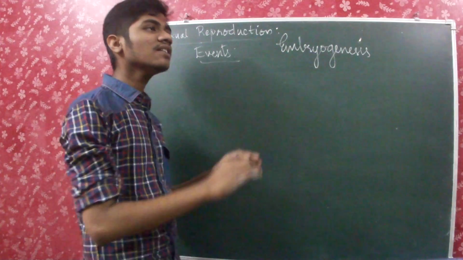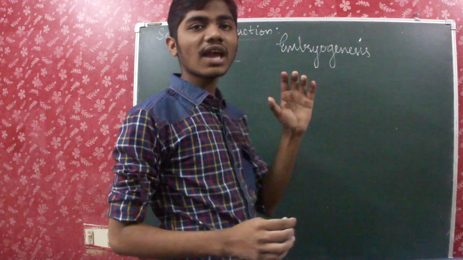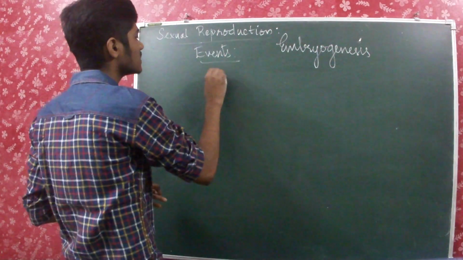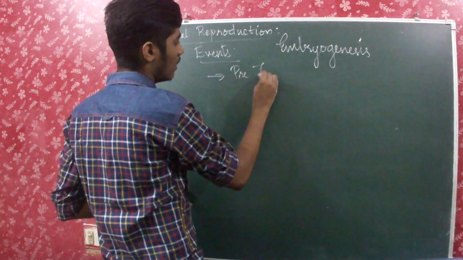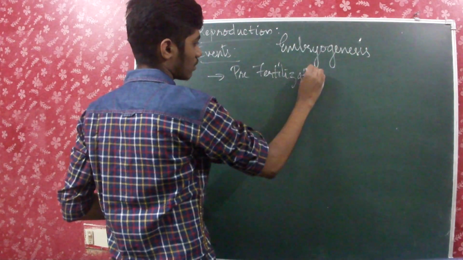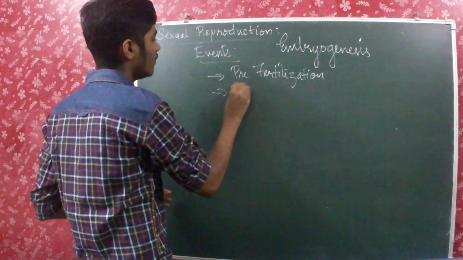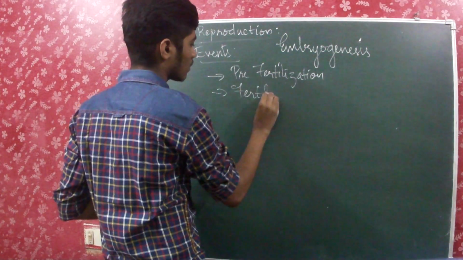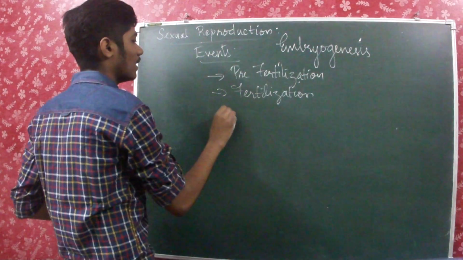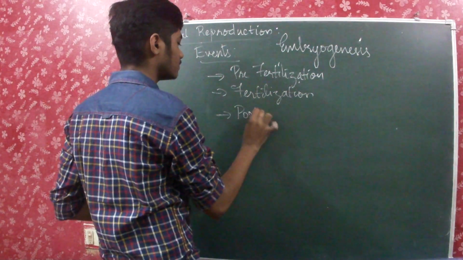All the events which take place in sexual reproduction can be grouped into three topics: pre-fertilization, fertilization, and post-fertilization.